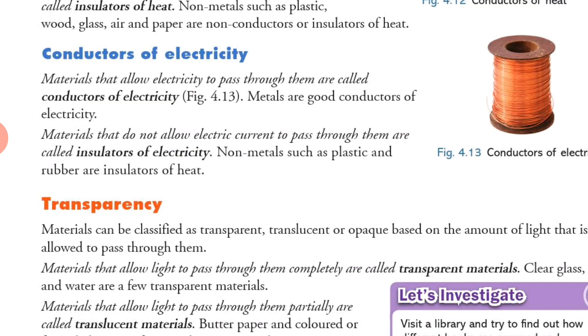Conductors of electricity: materials that allow the passage of electricity through them are called conductors of electricity. Metals are good conductors of electricity. Materials that do not allow the electric current to pass through them are insulators, and non-metals such as plastic and rubber are insulators. Metals, you can see, are the conductors. Copper wire, aluminium is also a good conductor.